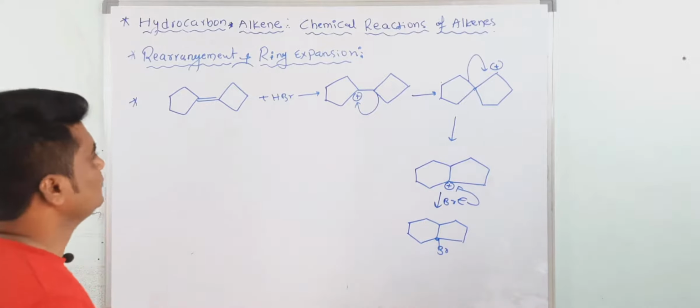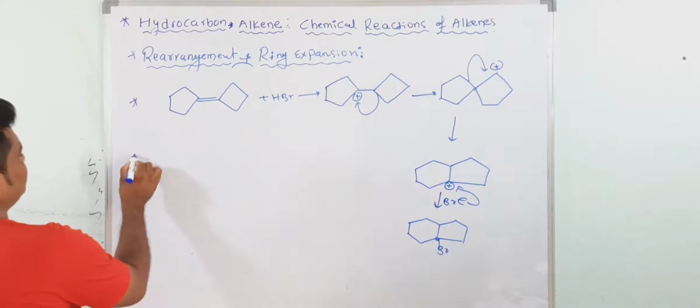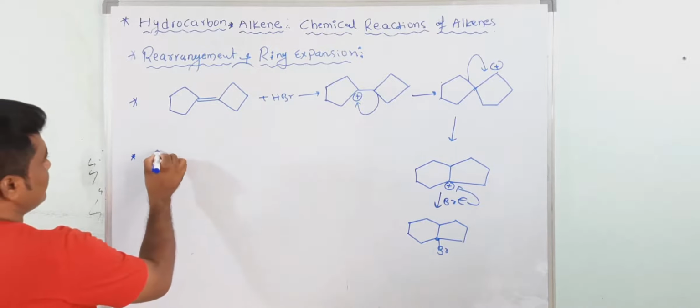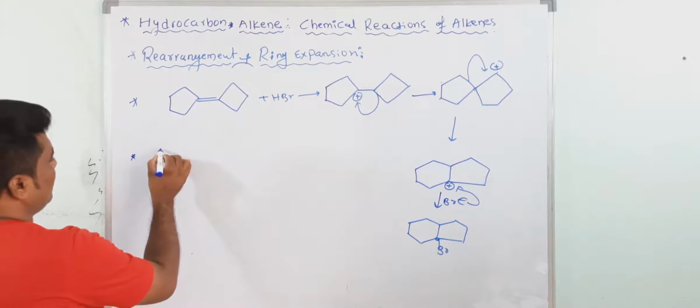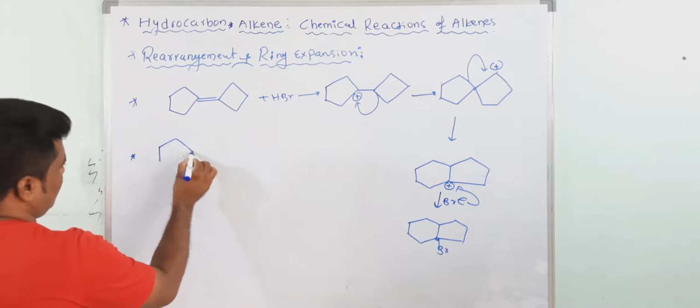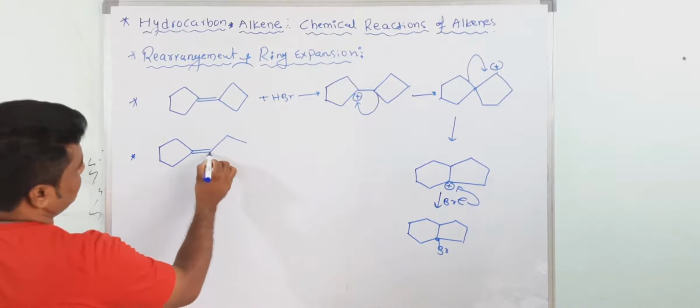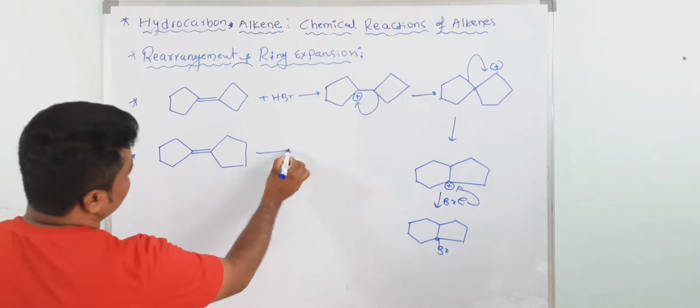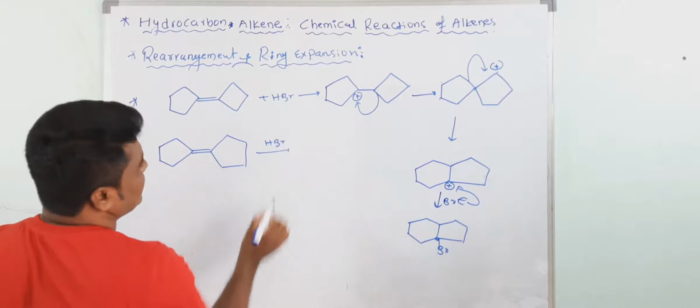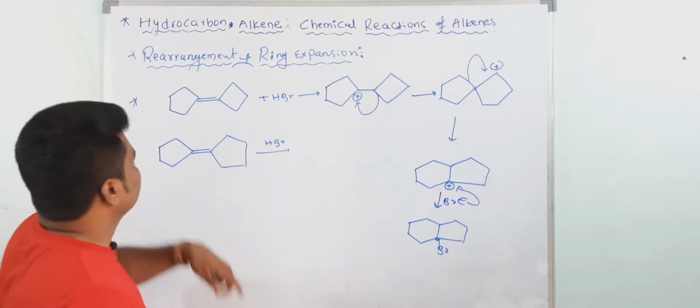Okay, now see one more. If you take a compound where both are 5-membered rings, what happened? Do the same mechanism.